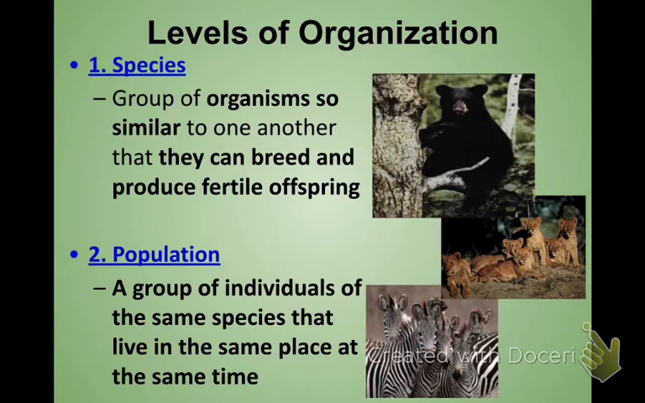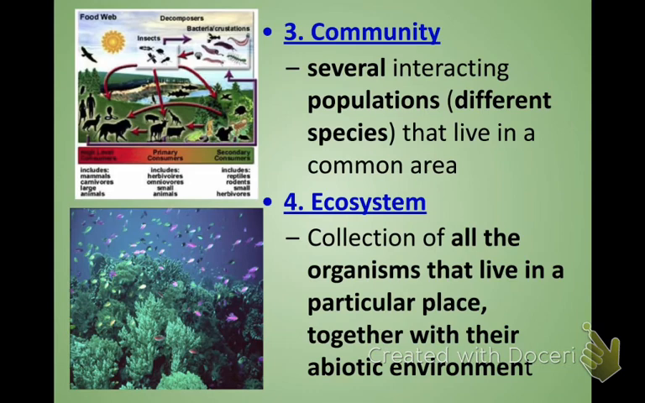Our next level of organization is your community. So this is more than one population put together. So we have a group of bears, a group of birds, a group of worms, a group of squirrels. So we have multiple populations all together. And then to make it an ecosystem, you have all the different communities plus their abiotic factors.